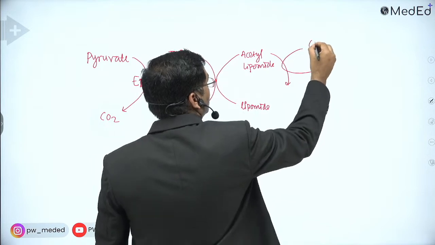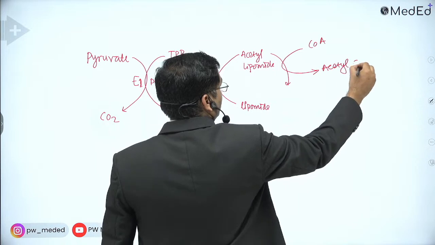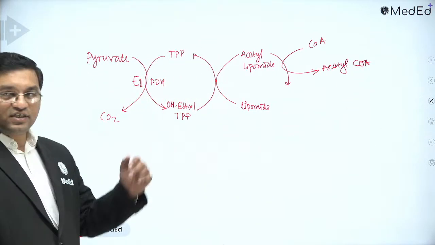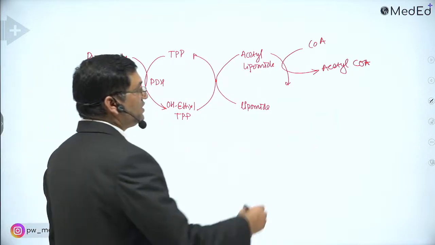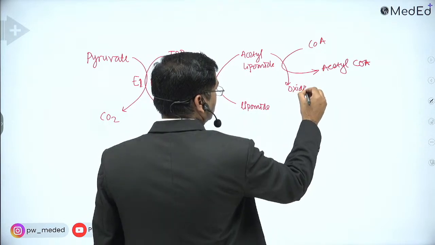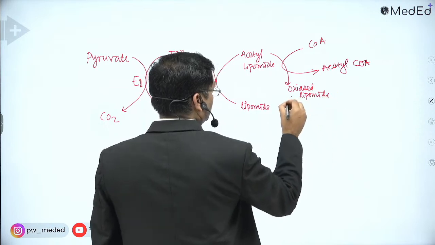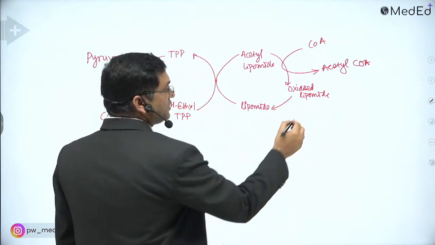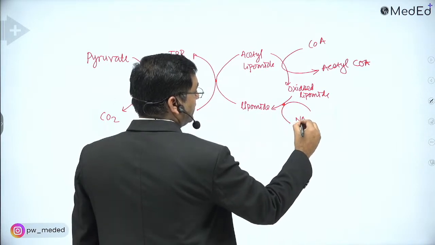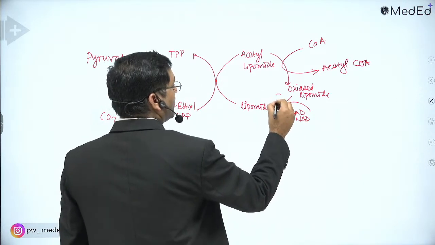And in this reaction, coenzyme A is converted into acetyl coenzyme A. So there is formation of reduced lipoamide. Now this is with the help of NAD and FAD. This is the third enzyme.